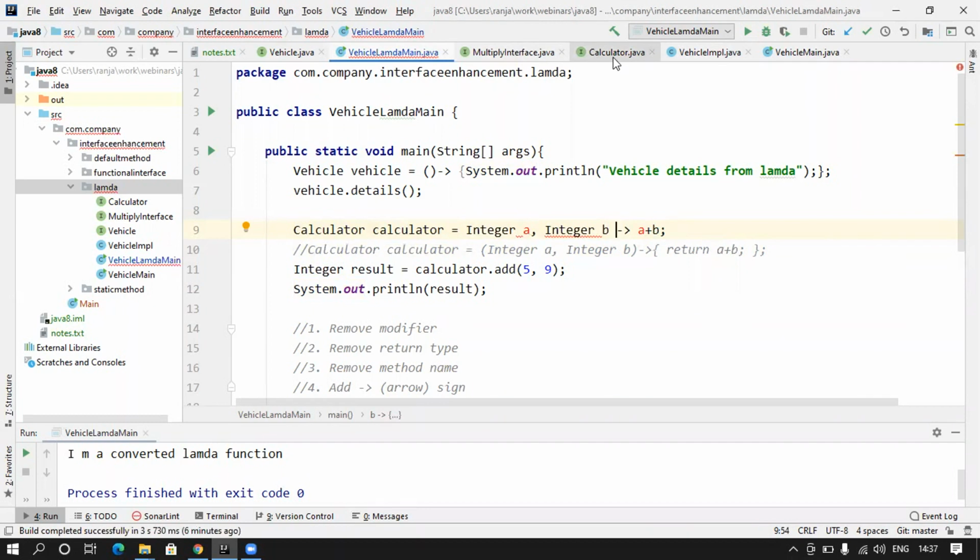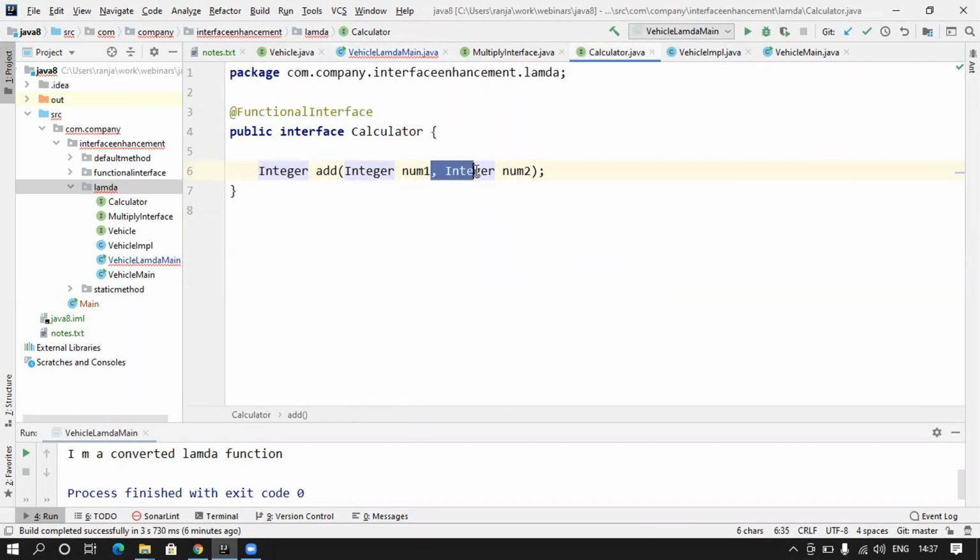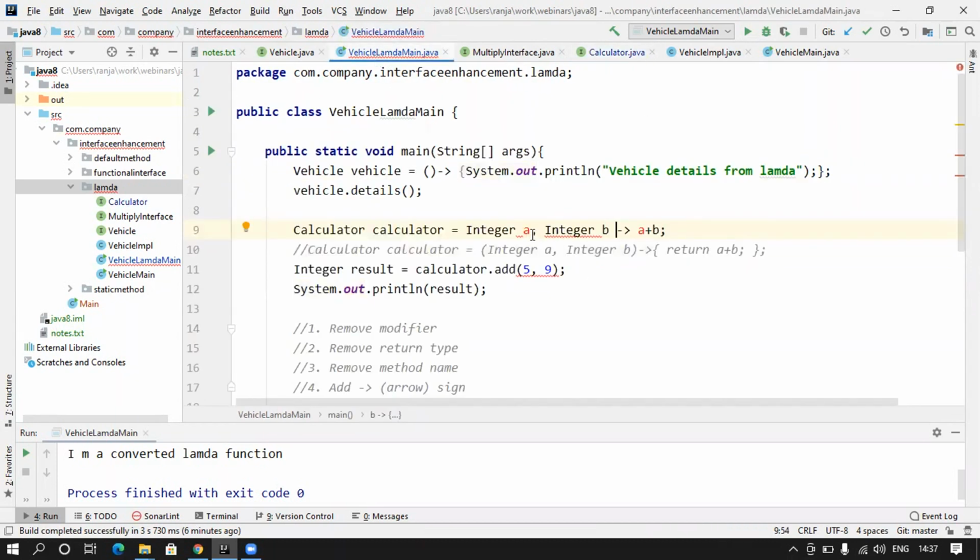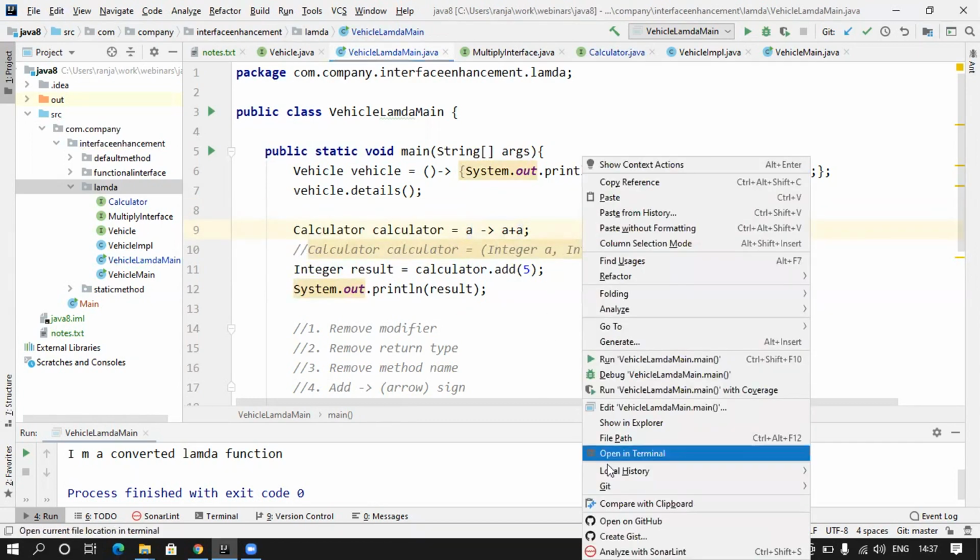But what if I go here in my calculator and make this just, let's say, one parameter for example purpose, then I can even get rid of this, not required. So this is valid, then I have to send only one parameter and call it. So now our result will be whatever we are sending, we are returning it. Let's say I will do plus a plus a.